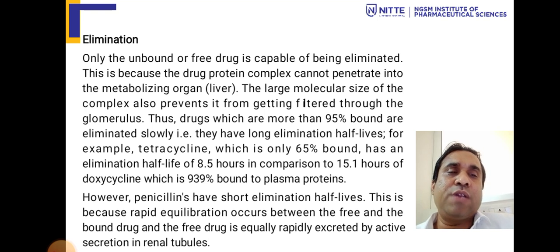However, penicillin has a short elimination half-life. This is because rapid equilibrium occurs between the free and the bound drug, and the free drug is equally rapidly excreted by active secretion in renal tubules.